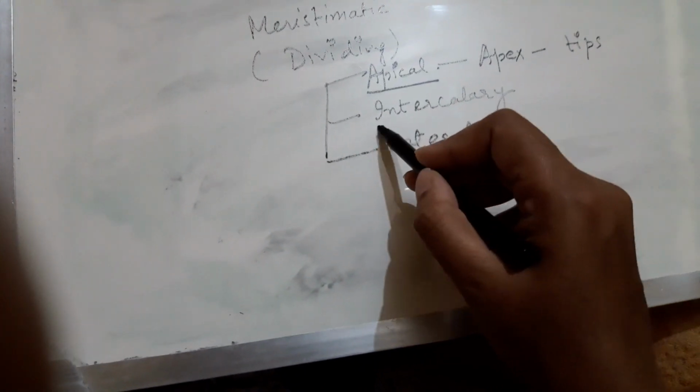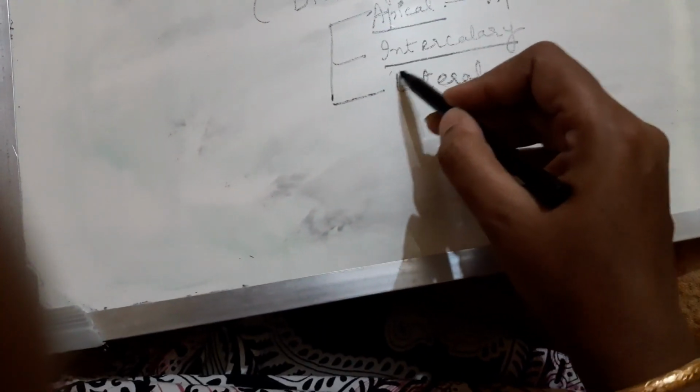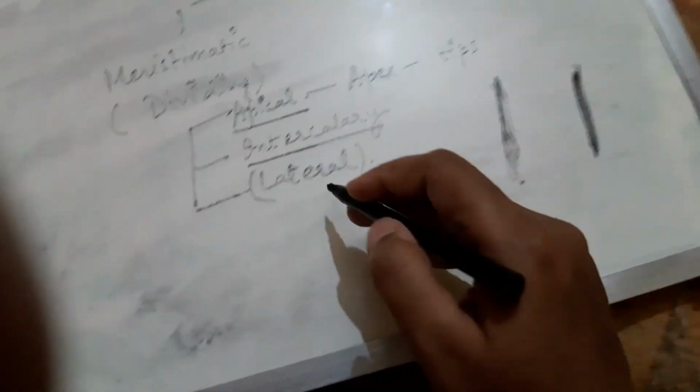Then we have the intercalary. This will come to you later. First, let's talk about lateral. Lateral means sideways. When the plant has to increase its width, meaning breadth, that is when this lateral tissue is present, which is dividing and increasing the breadth.